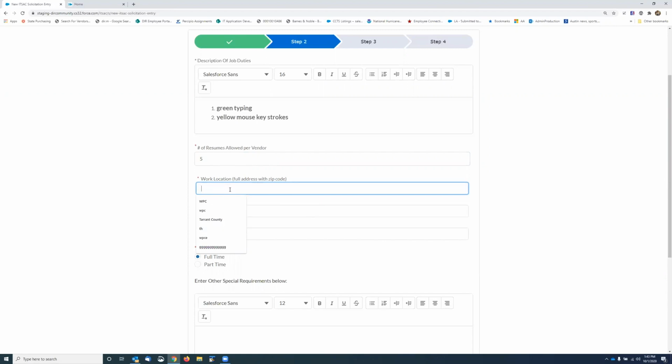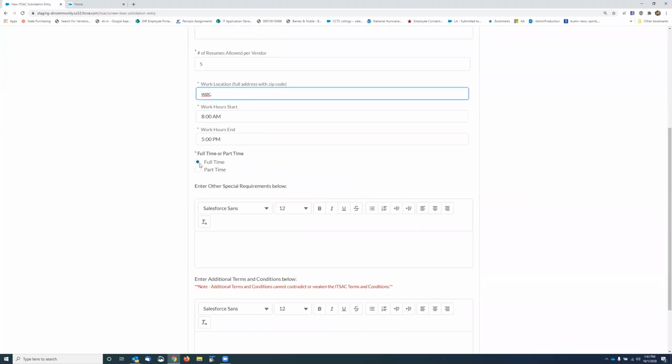And here you just put the address of where the work will be done. We default start and end hours at 8 to 5, but you have the ability to change that as well. And then you have to select whether they're full-time or part-time. We default it to full-time.